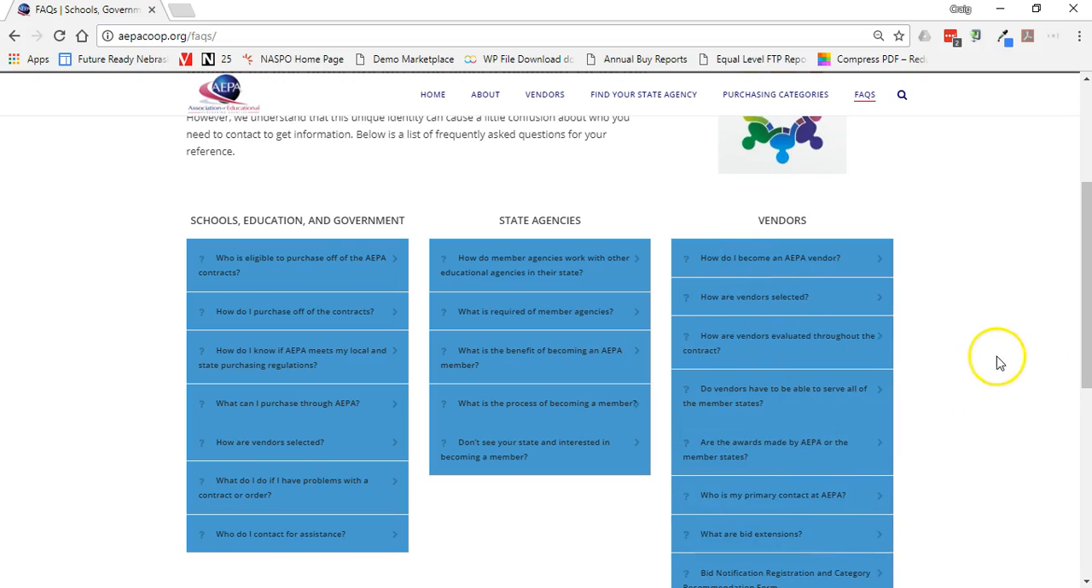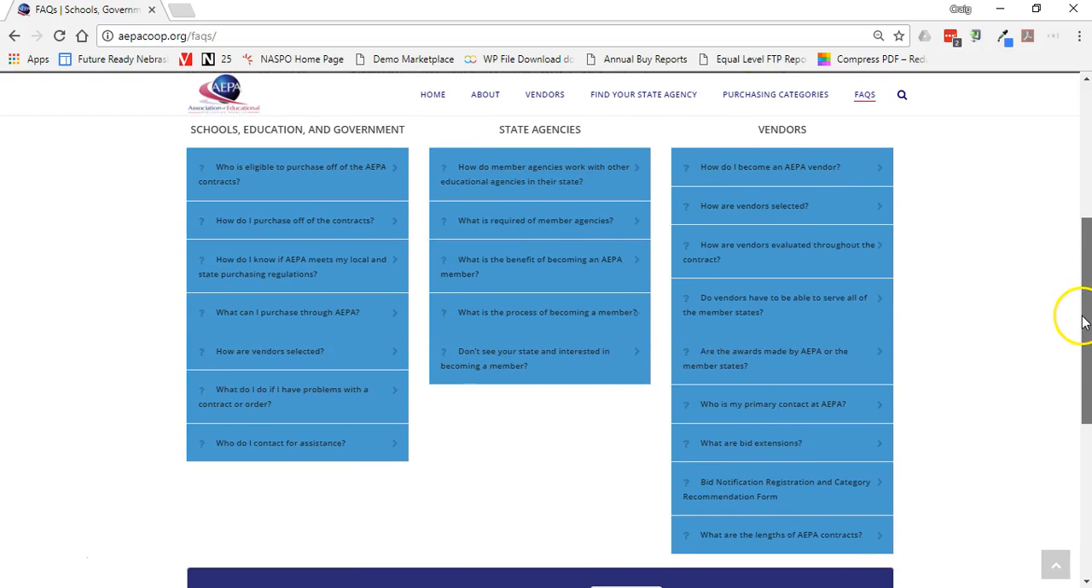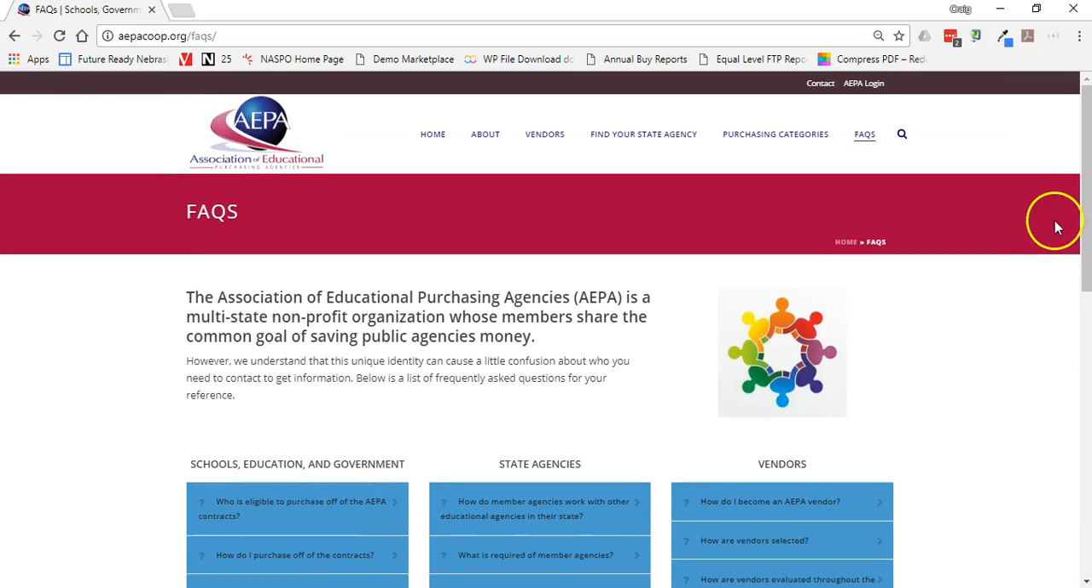Again, this information came over from the old site, so we may need to have somebody preview these sections and make sure each one of these FAQs is correctly represented as it should be in the new site. So that is the quick overview of the AEPA website as viewing it from the public. But we do have member logins, and then we do also have vendor logins. So that's what I'm going to go into next.